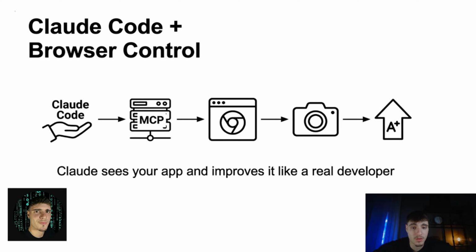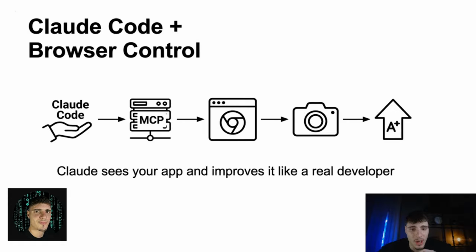Now let me show you one of the most impressive things Claude Code can do. You have probably heard of MCP. It means Model Context Protocol. It's a way to give Claude Code extra tools and capabilities. One of the most powerful examples is Playwright MCP. Playwright is an end-to-end testing framework developed by Microsoft. And someone built an MCP tool on top of it that allows Claude Code to actually control the browser. And so Claude Code can open the browser, navigate to your app, take a screenshot, and keep improving, all automatically.